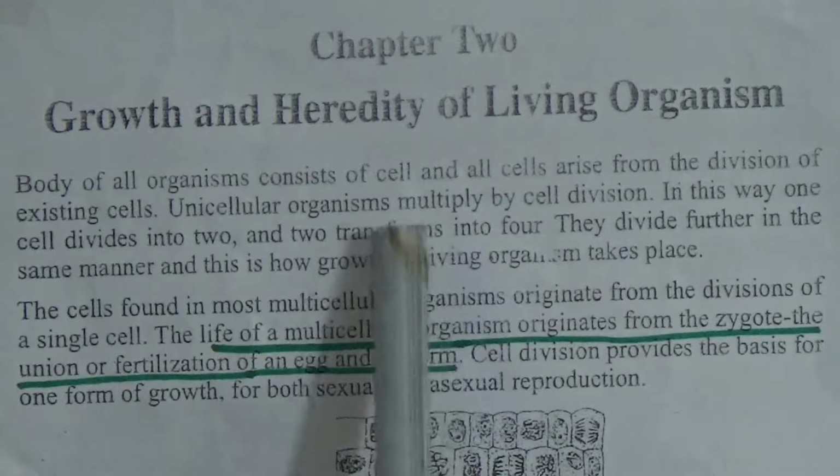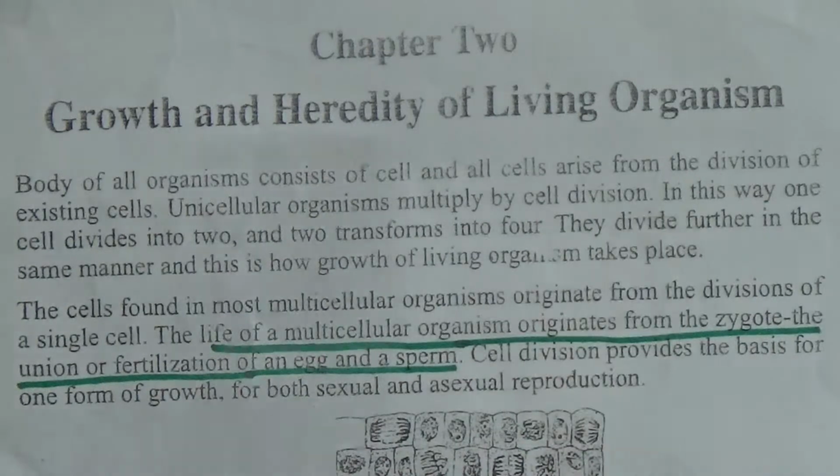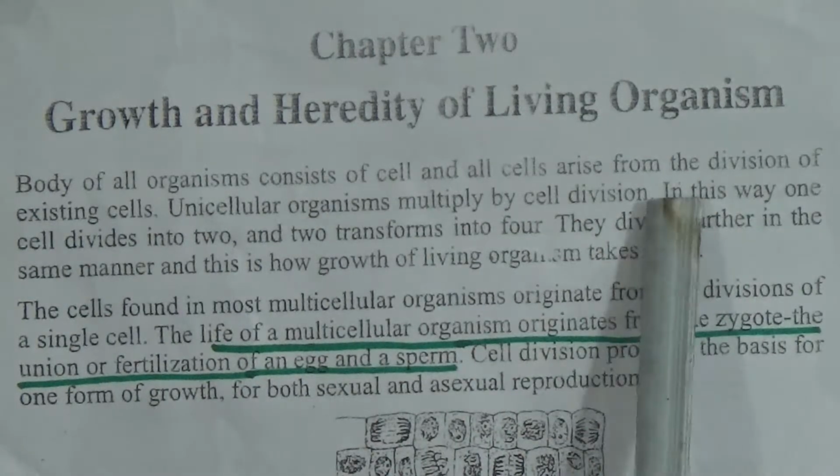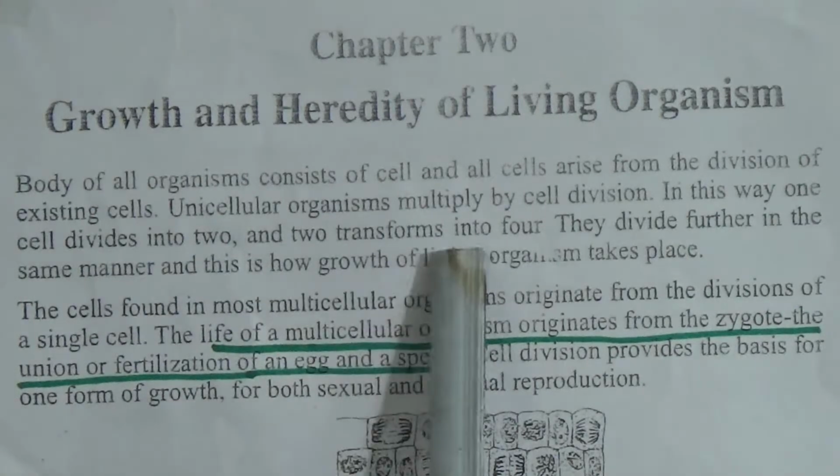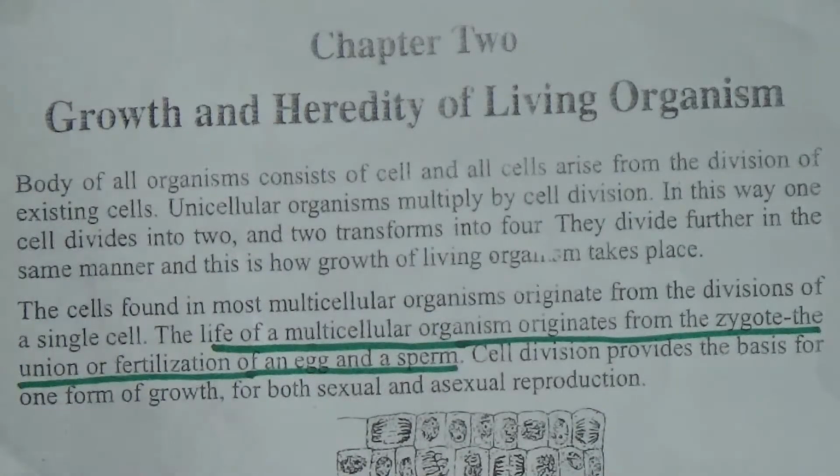Unicellular organisms multiply by cell division. In this way, one cell divides into 2 and 2 forms into 4.